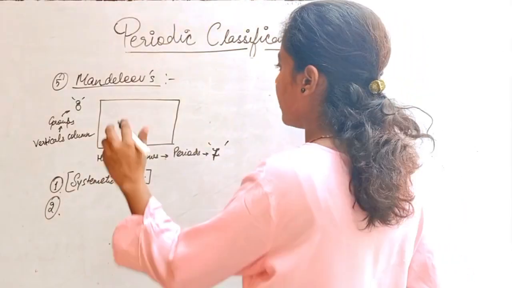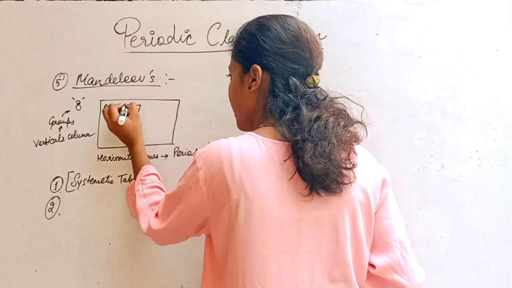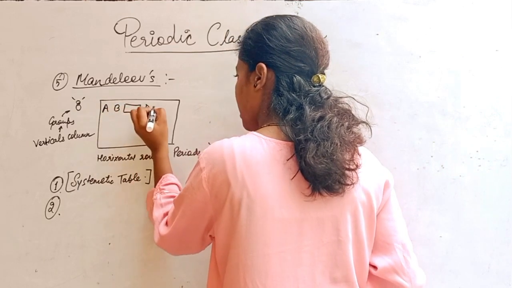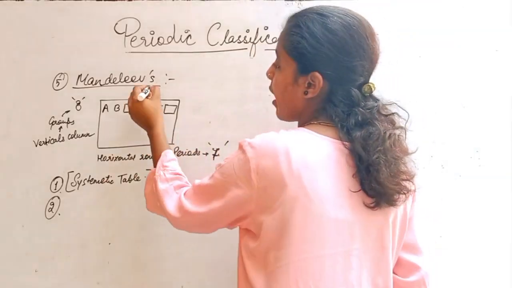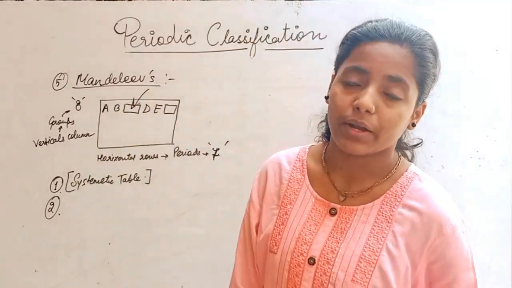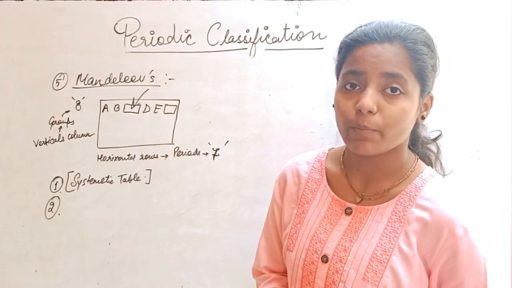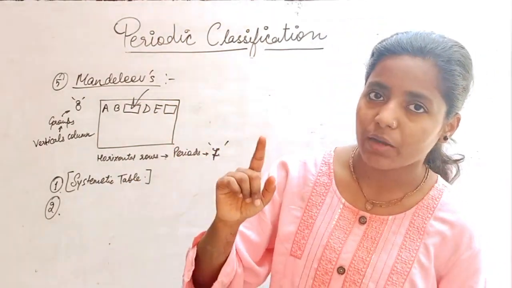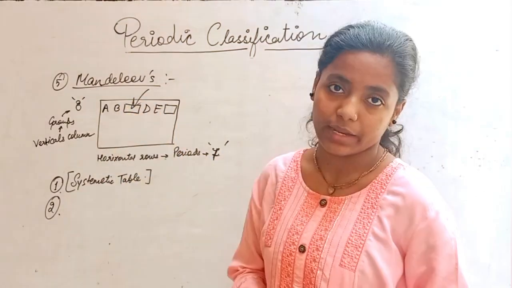How he arranged the elements: like A, B, and he left some part, then A, B, C, D, E, and left some part. So in his periodic table, he gave vacant spaces. And you know why he gave the vacant spaces in the periodic table?